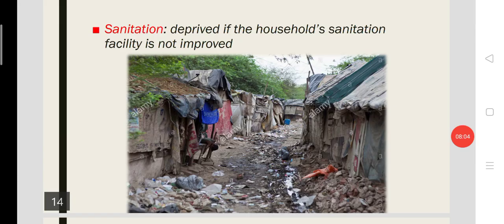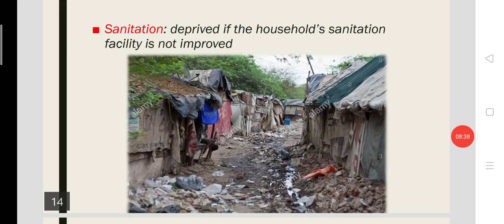deprived. The second indicator of the third dimension is sanitation. A family will be considered as deprived or living below the poverty status if the family doesn't have any access to an improved sanitation facility. That means a family without an own or easily available toilet, a family without access to a toilet facility, will be considered as deprived.